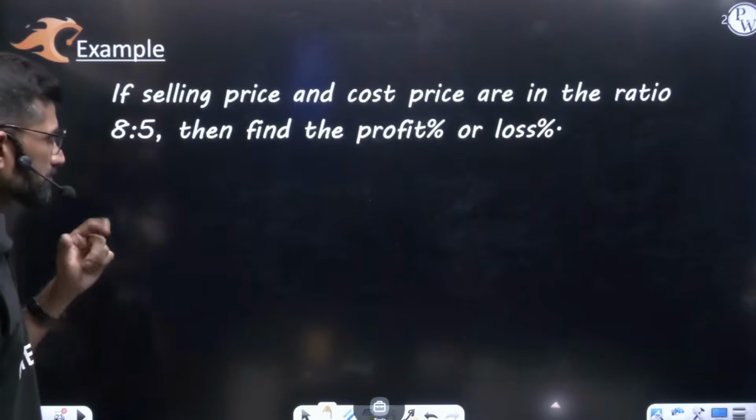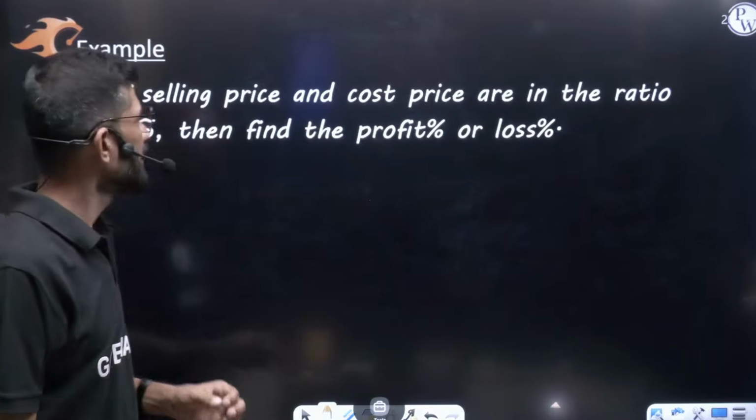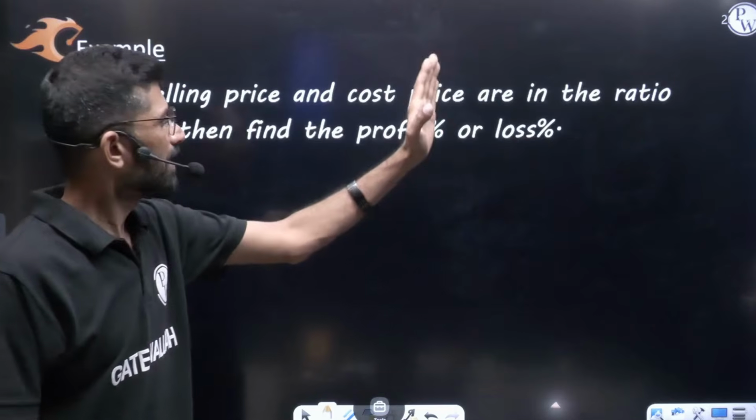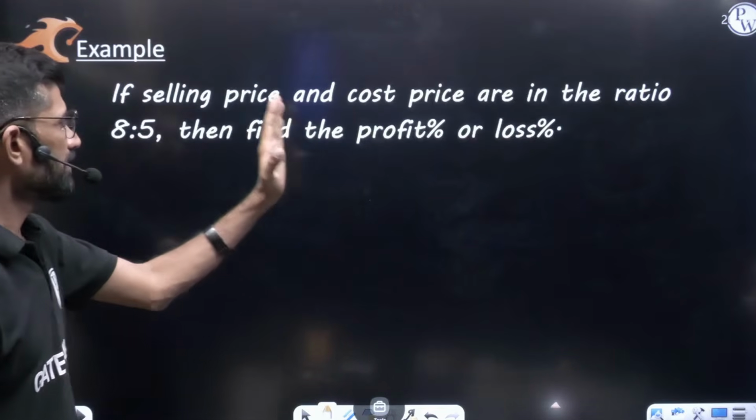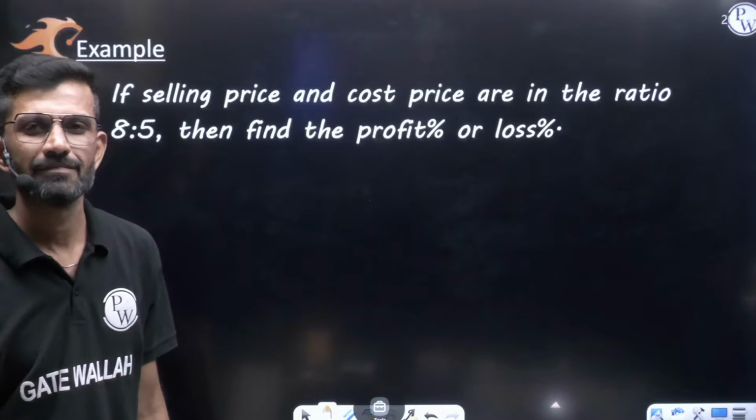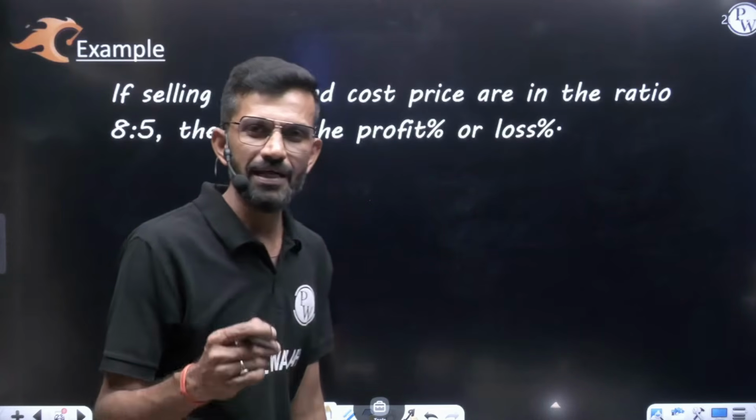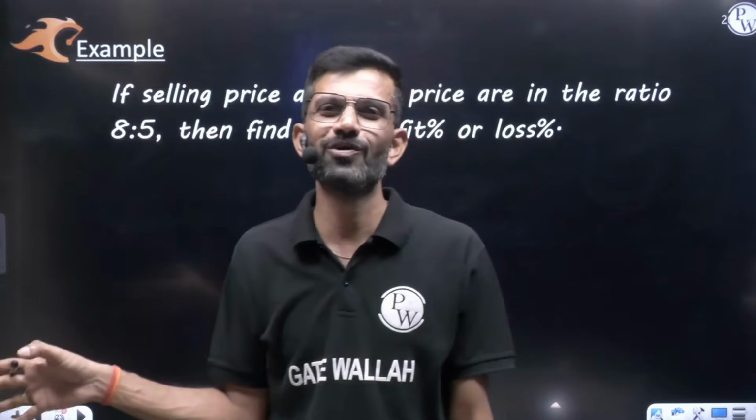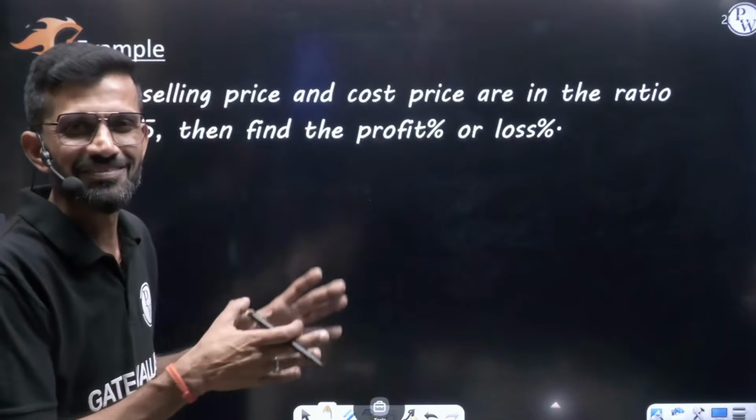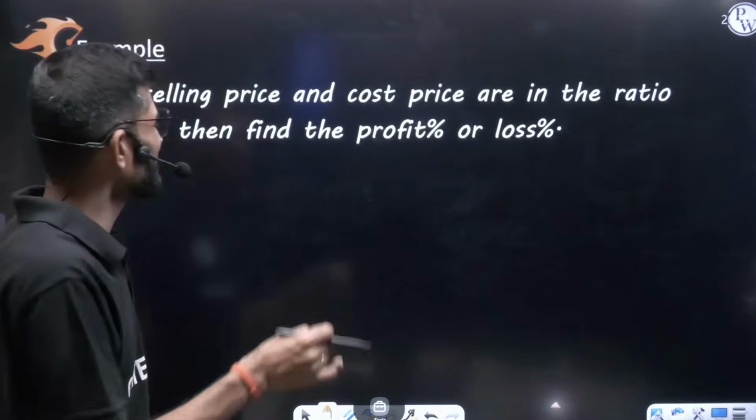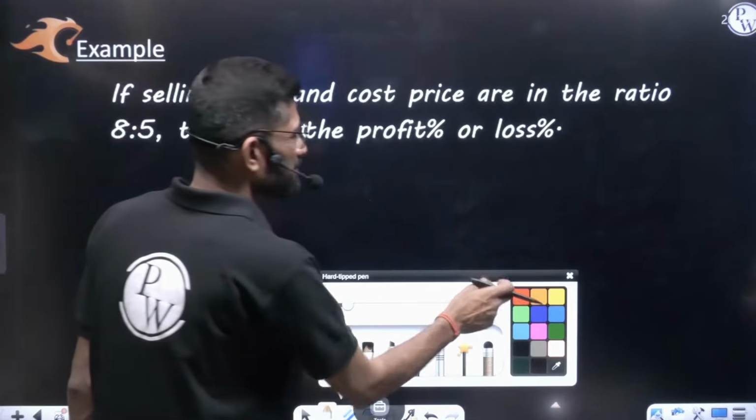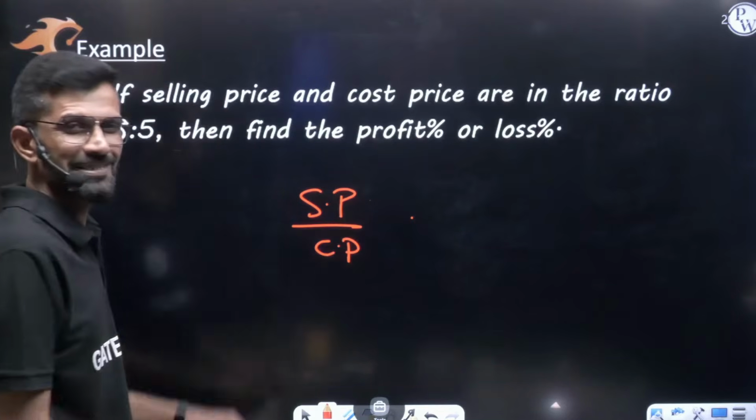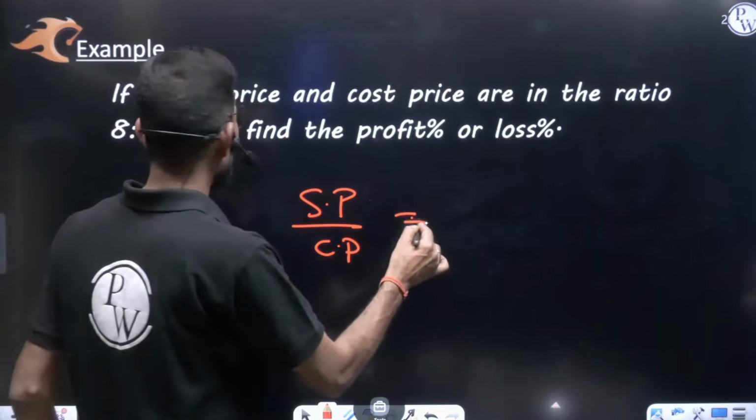Let's see the question on the screen. If selling price and cost price are in the ratio 8:5, then find the profit or loss percent. My dear friend, I said you try to write a given question in the form of selling price by cost price. Here they are giving it in that form only, no change. So this is an easy question, don't worry. So no doubt, SP by CP we have to write. They have already given selling price is to cost price, they are giving it as 8:5.